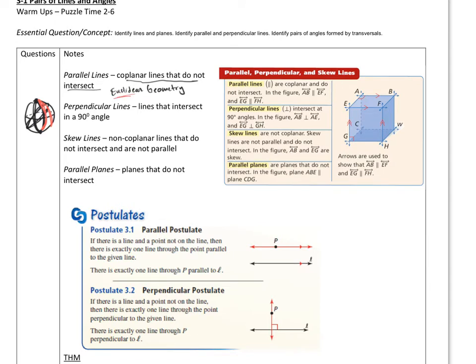So on a flat plane, we can have parallel lines. They're coplanar. They do not intersect. We can have perpendicular lines. Perpendicular lines make a right angle. In fact, this also goes into how they've been able to determine space is flat.